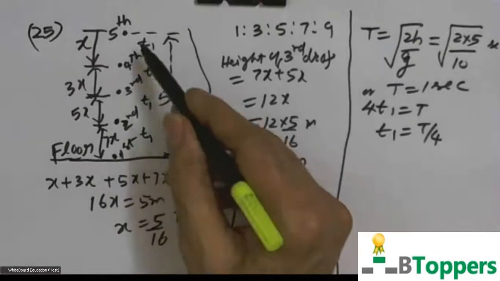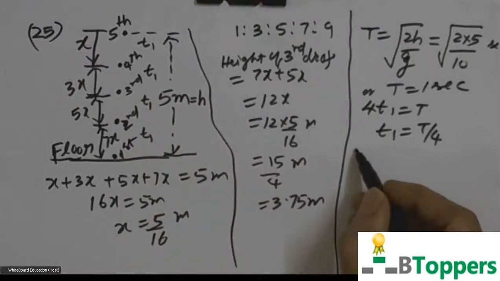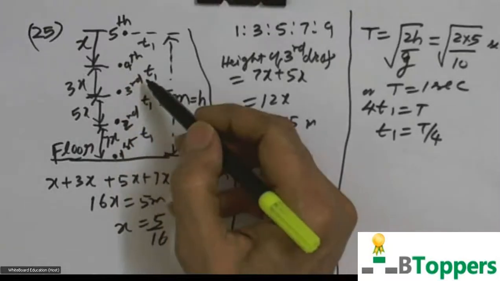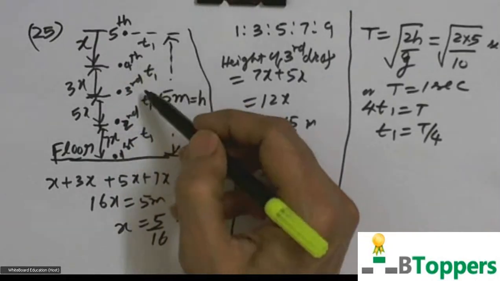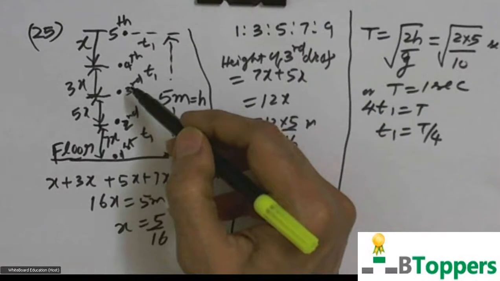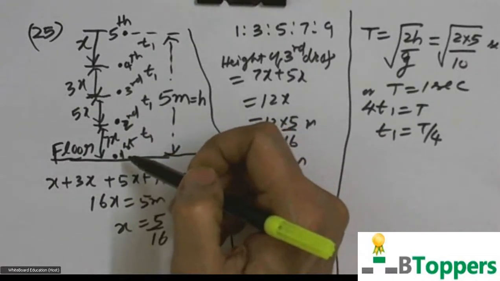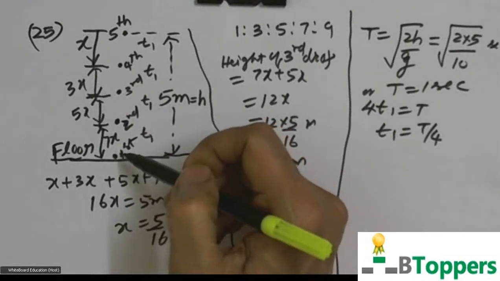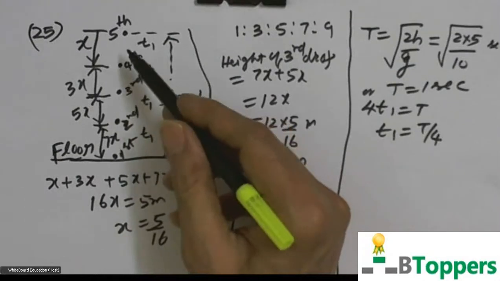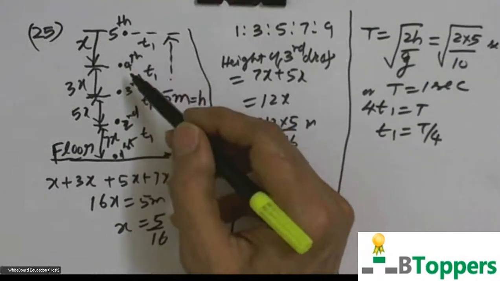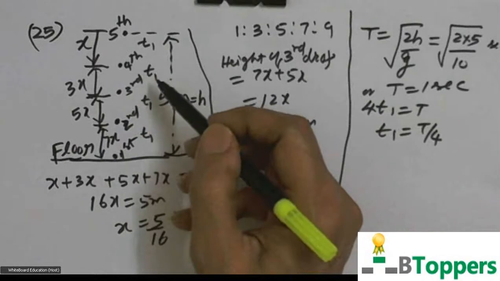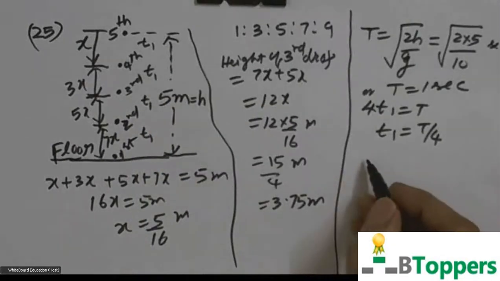So the second drop moves for a time interval t1 up to the instant when the first drop strikes the floor. At the instant when the first drop strikes the floor, the third drop has fallen for a time interval equal to 2t1.